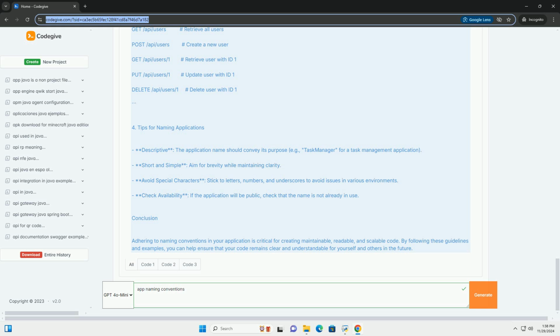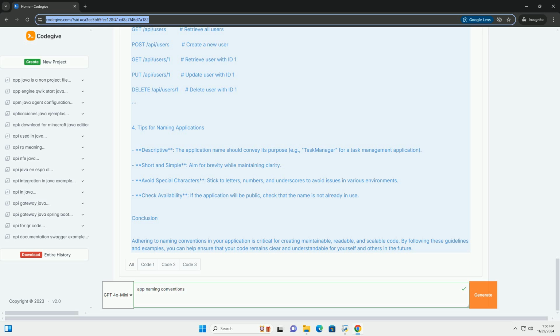3. Naming conventions for APIs. When naming your API endpoints, consider the following. Use nouns for resources: use nouns to represent the resources, for example /users, /products. Use HTTP methods appropriately: use GET for retrieving, POST for creating, PUT for updating, and DELETE for removing resources. Use plural nouns for consistency, for example /users instead of /user.